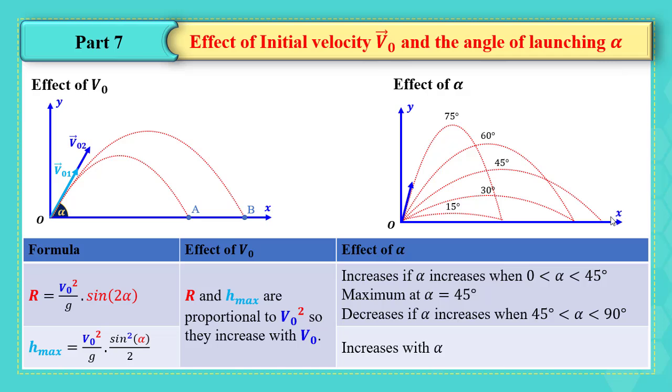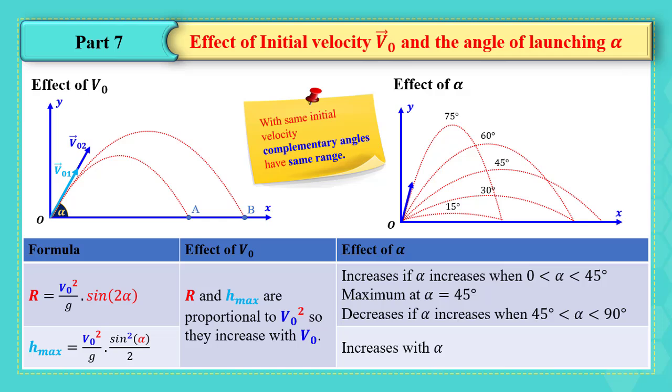Then the range decreases if alpha increases between 45 degrees and 90 degrees. What about h maximum? According to h maximum, it always increases as alpha increases. But be aware that with the same initial velocity, complementary angles have the same range.